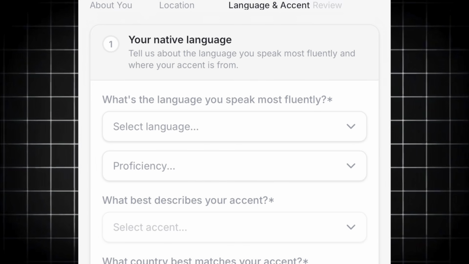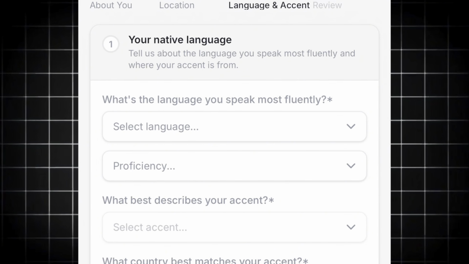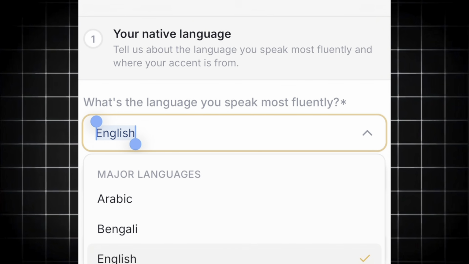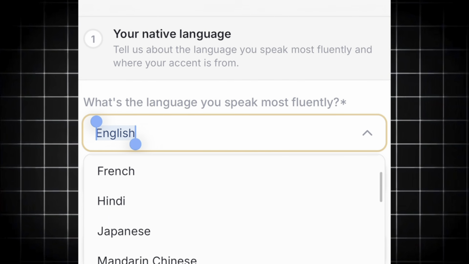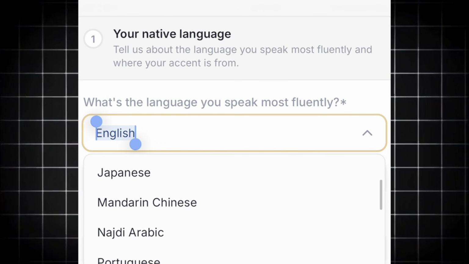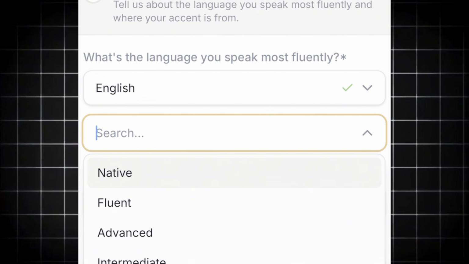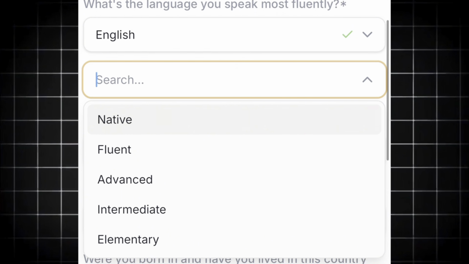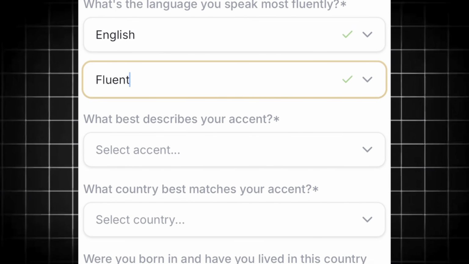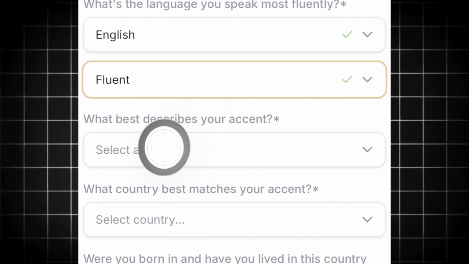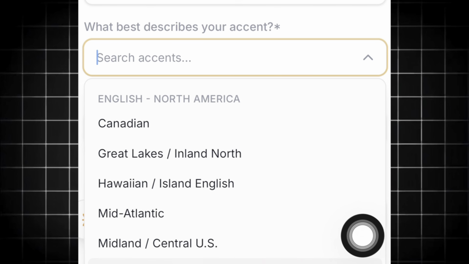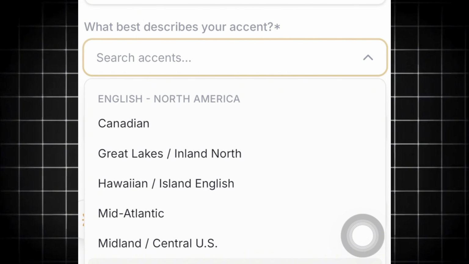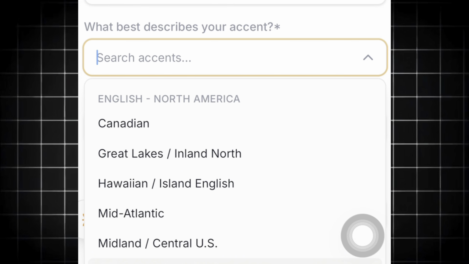Now they're going to ask me the language I speak most fluently. You're going to put, let's say English, but if you speak any other language like Bengali, French, Hindi, Japanese, Mandarin, and all whatnot, you put it right there. Proficiency, do you speak English natively, fluently, advanced, or intermediate? Let's say I'm going to use fluent right there. Now they're asking me what best describes your accent. I'm going to say the Midland or the New England. So whatever best describes your English.